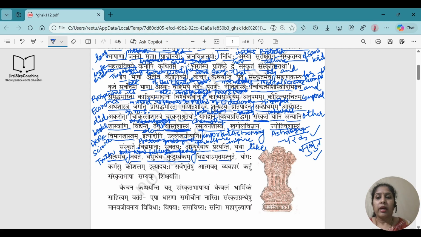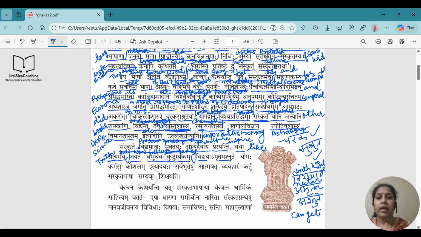Vidyaya Amritam Ashnute. It is made up of three words: Vidyaya, Amritam, Ashnute. Vidyaya is Tritiya Vibhakti, so it is with knowledge. Vidya means knowledge. Amrita means nectar. Ashnute means can get. So we can get the nectar with knowledge. If we have true knowledge, we can get the nectar. And who can get the nectar? Anyone. They are talking about humans.